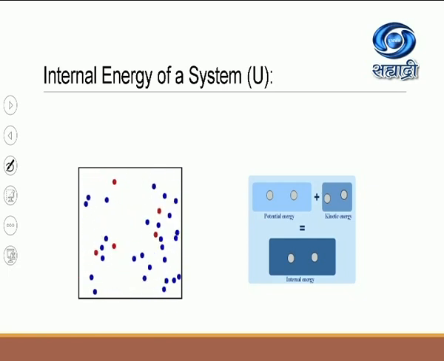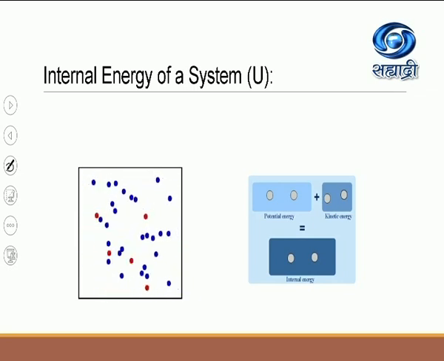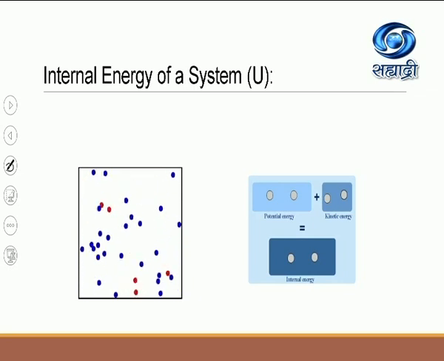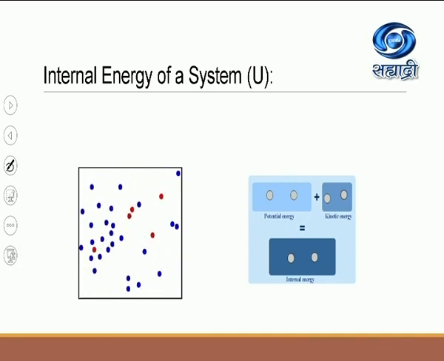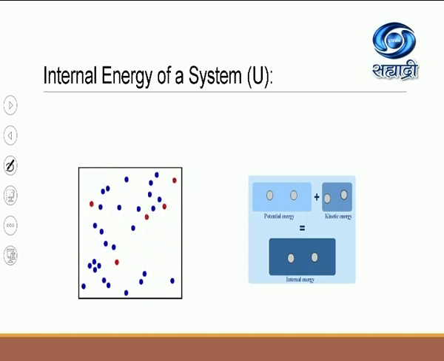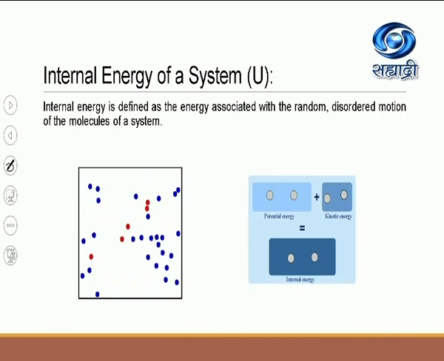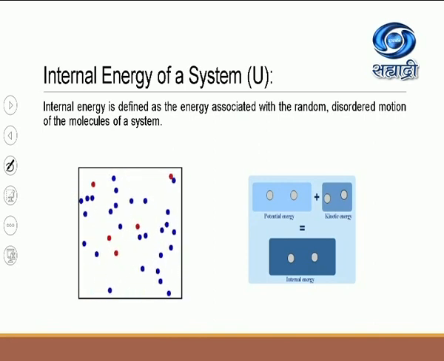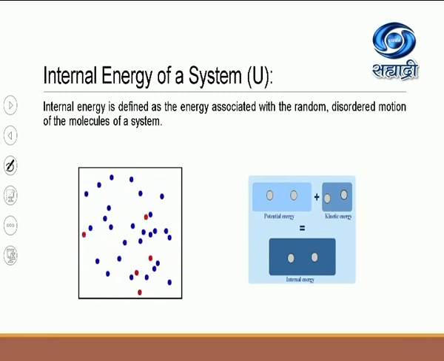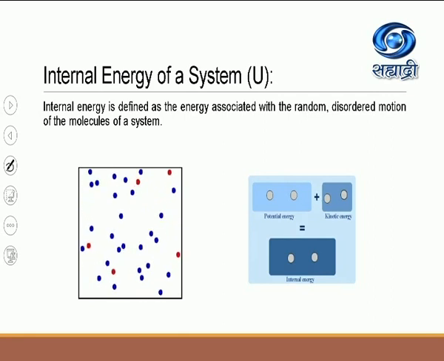Remember, whatever the size of the object, whether the object is large or small, every object or every system consists of a group of atoms and molecules. And what is internal energy? Internal energy is the energy associated with the random disordered motion of the molecules of the system.